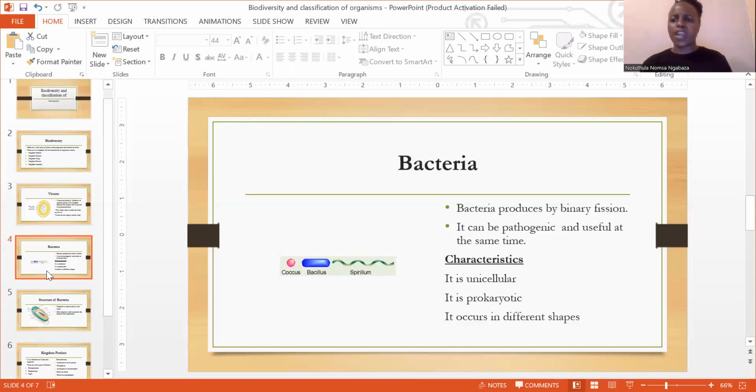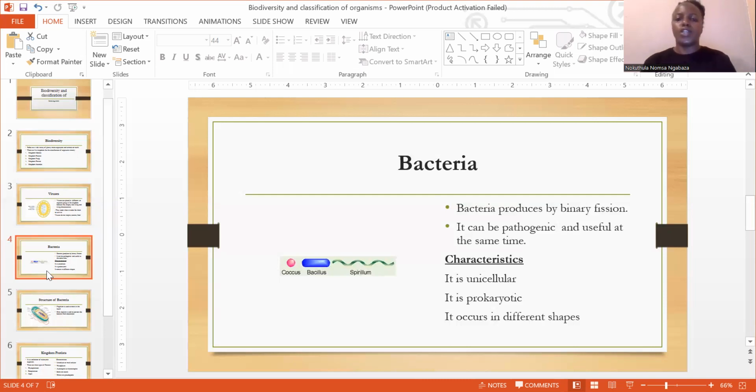So when it comes to bacteria, there's no limit on how much they can multiply, or how much they can reproduce. Within a short space of time you might find that you now have millions of bacteria, because binary fission has to do with how each and every bacterium is going to continuously separate and divide.